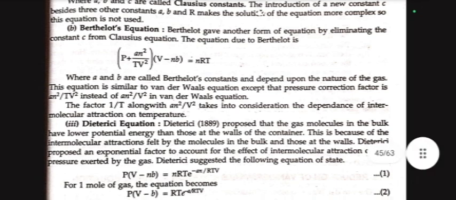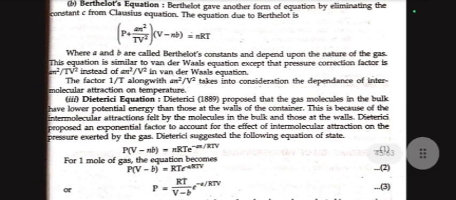Dieterici equation. Dieterici in the year 1889 proposed that the gas molecules in the bulk have lower potential energy than those at the walls of the container. This is because of the intermolecular attraction felt by the molecules in the bulk and those at the walls. Dieterici proposed an exponential factor to account for the effect of intermolecular attraction on the pressure exerted by the gas.